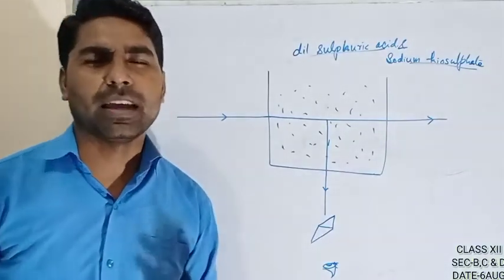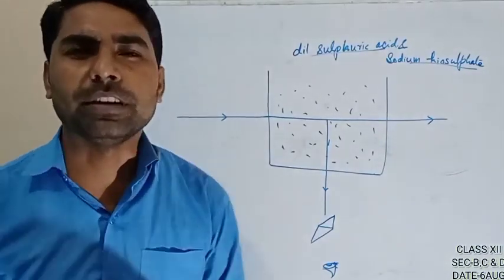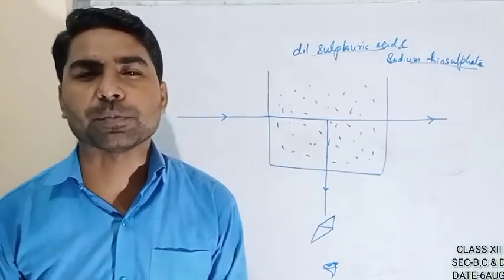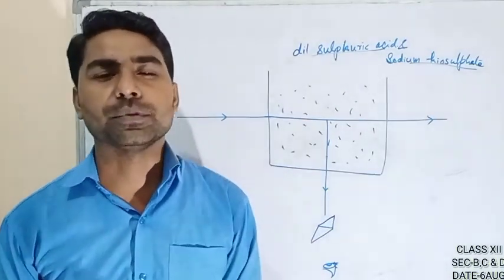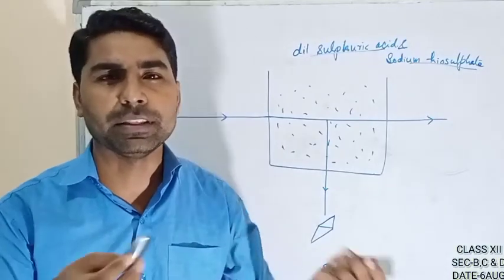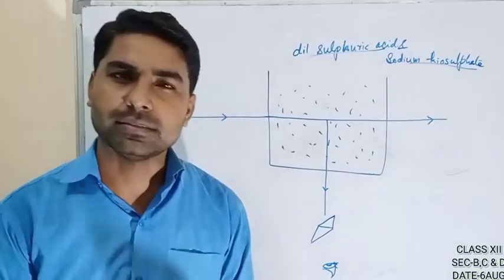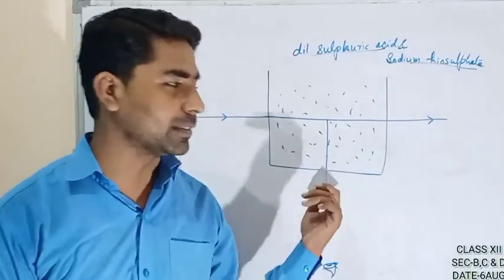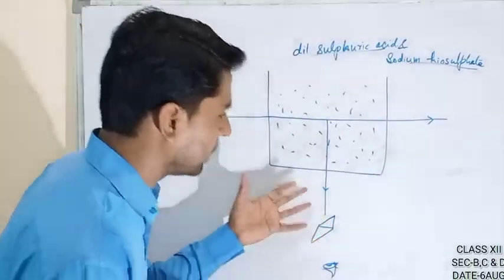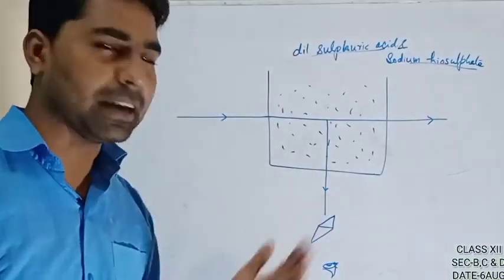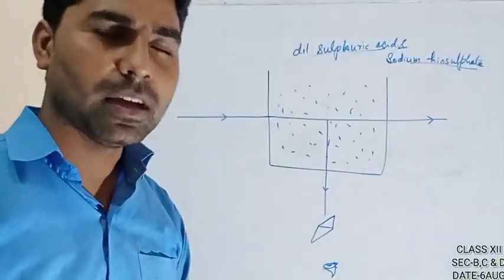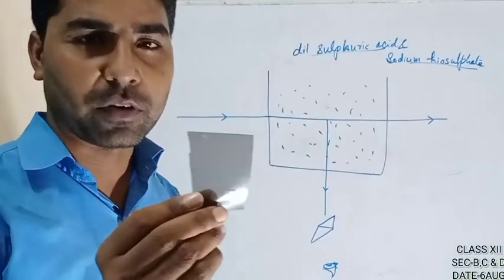And the last topic is again the same thing: how will you detect whether light is polarized or unpolarized, as our eye is not capable of doing this? How do we distinguish between polarized and unpolarized light? Suppose this white board is reflecting the light towards you. Either this reflected light is polarized or unpolarized. How to detect? We will use one polaroid.